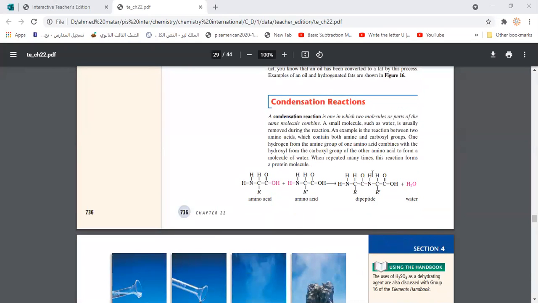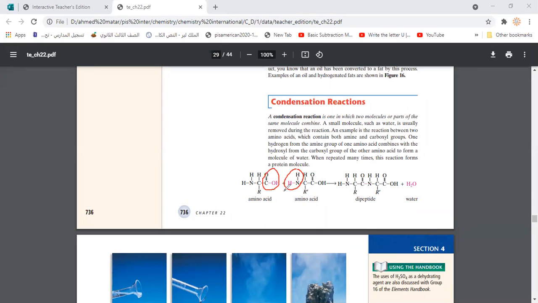For example, here we have two amino acids. The amino acid is one of the organic molecules that contains two functional groups: the carboxyl group COOH and the amine group NH2. That's why we call it amino acid. Each amino acid contains the acidic carboxyl group and the amine group. Once we have two amino acids, maybe they are the same, maybe different, whatever. This R represents an alkyl group, whatever the sequence of carbons, that's not the problem.